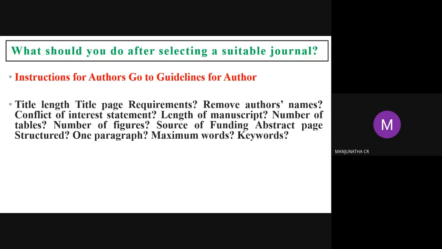Conflict of interest statement you can write. Length of manuscript is required. Don't write 20 pages, 30 pages like that. Some journals restrict to 6 pages or 7 pages or 8 pages. That is the length of manuscript.